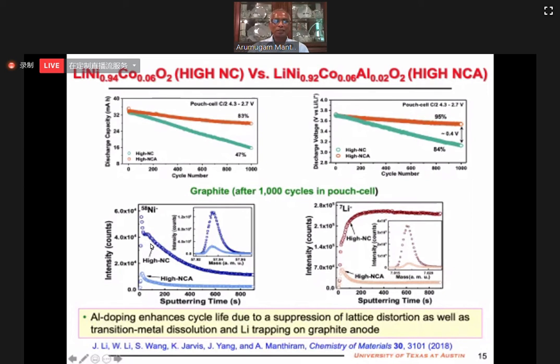If you do not have much aluminum or do not have any aluminum, you have more nickel crossover to the graphite compared to the sample which has 2% aluminum. And that also leads to more trapping of active lithium on the anode compared to the material that has 2% aluminum. So aluminum, magnesium, and even boron or other dopants do a lot of magic to make a big difference in this.